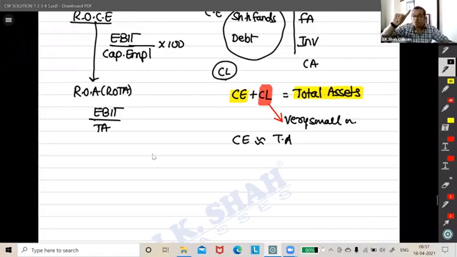I had told you that I will talk about this ratio when it comes to accounting ratios. In working capital, I just told you, okay, fine, we will just write the ratio. The reason is this. What if somebody wants to compare it with NPBT? Does it even stop you from doing that? No. Nobody stops you from doing that, but the generally accepted standard is EBIT upon total assets.